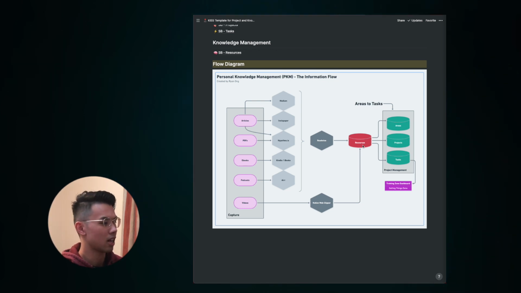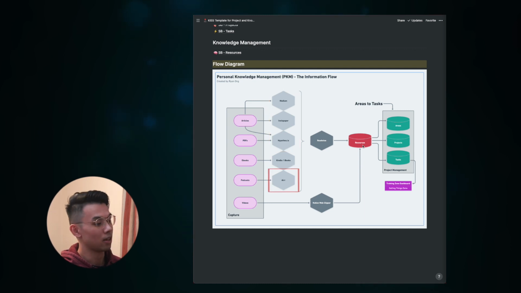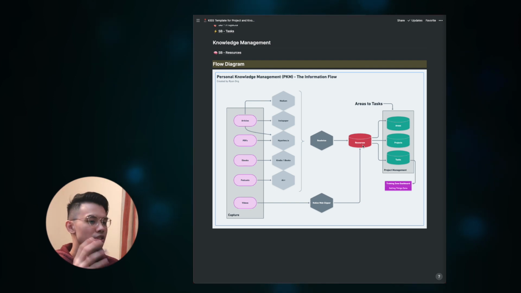Each knowledge guardian has different workers, and each of these workers specialize in handling different sources of information. So for example, Medium, Instapaper, and Hypothesis are great for handling articles and PDFs and text information, whereas Air is great for handling audio information on podcasts. And so depending on the source of information, we have workers handling different types and report back to the knowledge guardians such as Readwise or Notion Web Clipper. Let me briefly show you how this works.